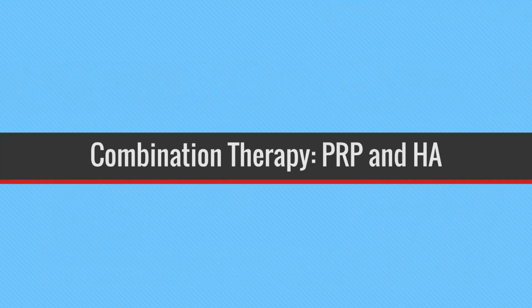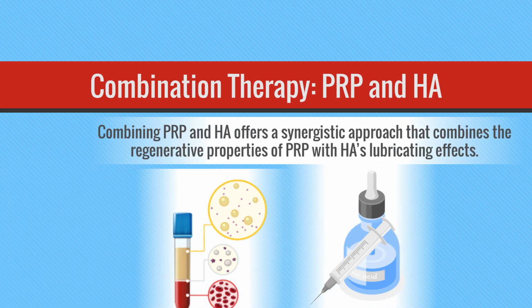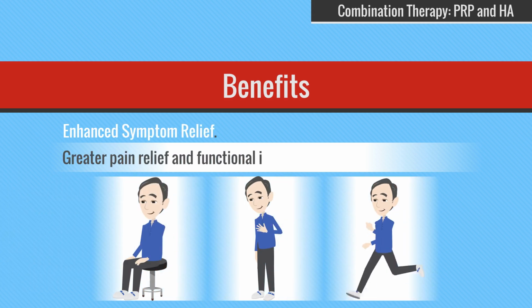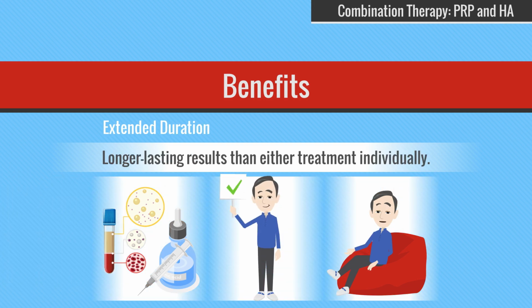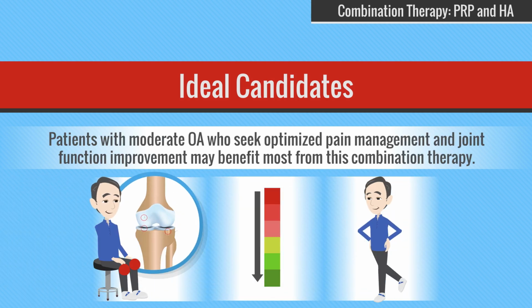Combination therapy, PRP and HA. Combining PRP and HA offers a synergistic approach that combines the regenerative properties of PRP with HA's lubricating effects. Enhanced symptom relief: greater pain relief and functional improvement compared to HA alone. Extended duration: longer lasting results than either treatment individually. Patients with moderate OA who seek optimized pain management and joint function improvement may benefit most from this combination therapy.